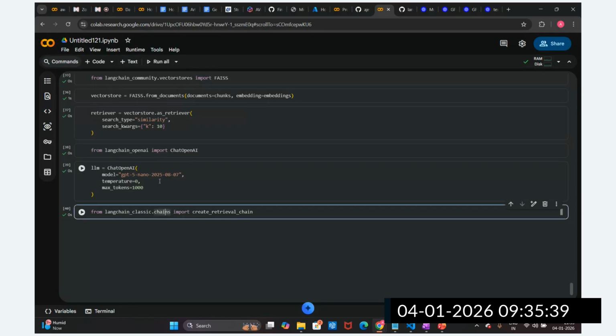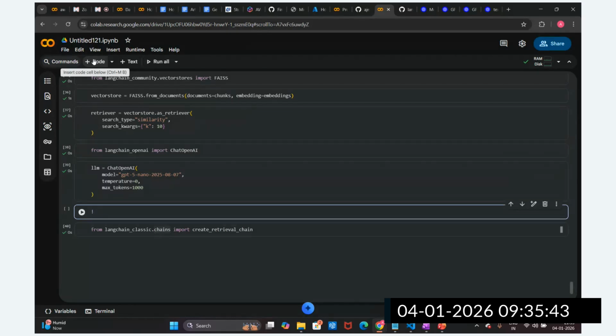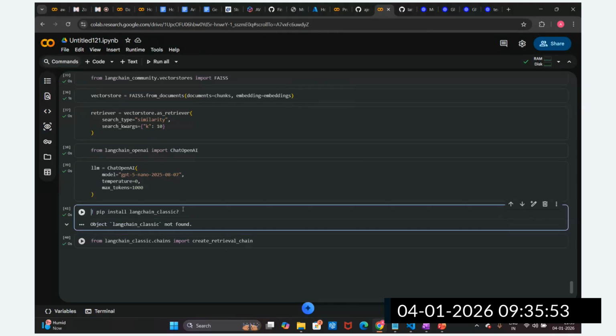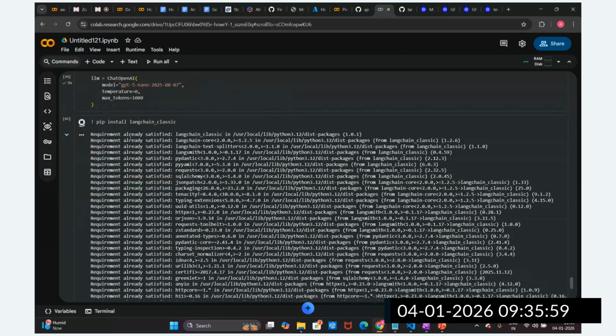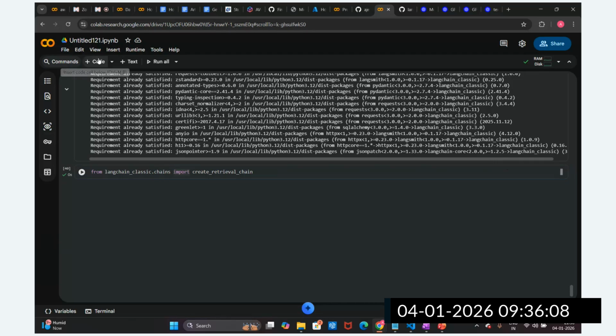Here, guys, I have already installed this package initially, but you have to install it: pip install langchain-classic. It will install this package. For me, it is already requirement satisfied. Then from LangChain Classic we are going to import the retrieval question answering chain. Now this chain is loaded, guys.